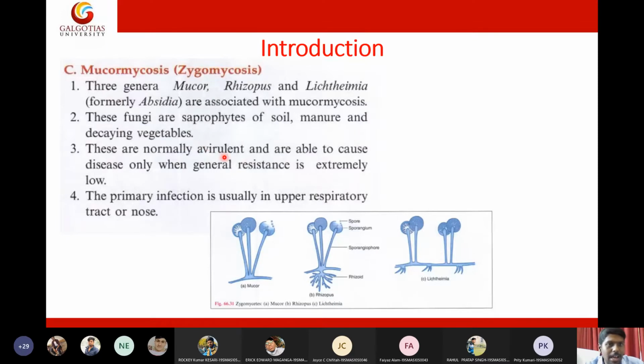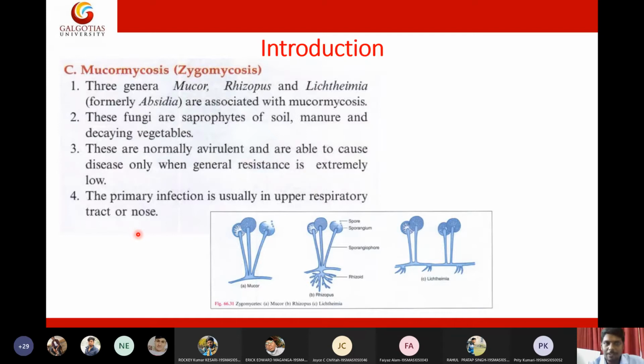They are normally avirulent. That means they won't cause any infection and are able to cause disease only when general resistance is extremely low. Simply, when the patient's immune system drops, only then will these fungi cause infection. But very rarely. These fungi usually won't cause any infection. But when the patient becomes severely immunocompromised, then it will cause a deadly infection. The primary infection is usually in the upper respiratory tract and nose. It will cause infection in the nose and face actually.